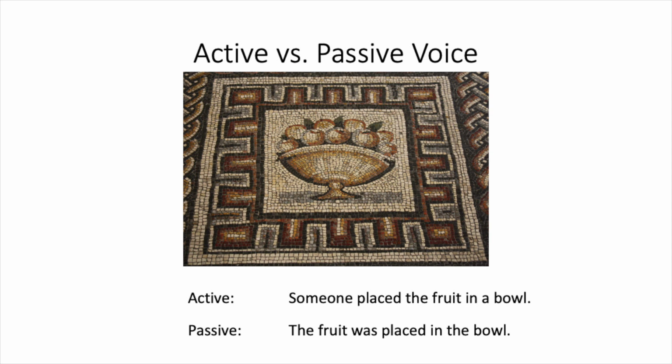The fruit was placed in the bowl. We don't know who did it, but we know that someone did it or something did it. So the fruit was placed in the bowl. In an active sentence, you have to include a subject that shows a little bit more uncertainty. So someone placed the fruit in a bowl.